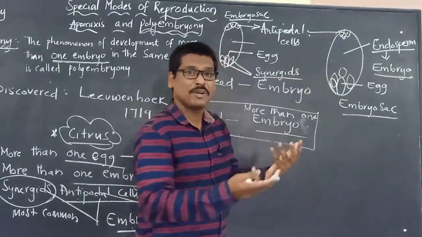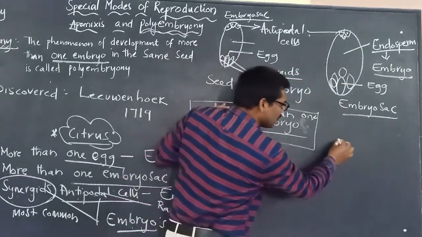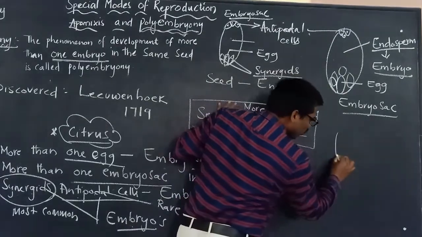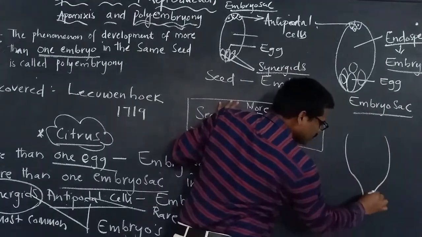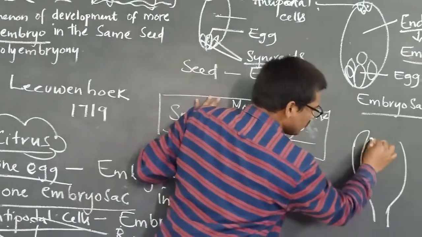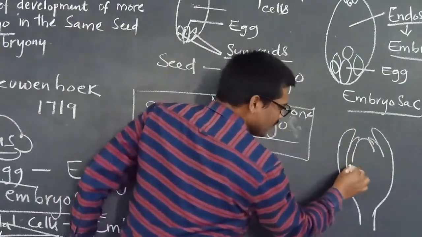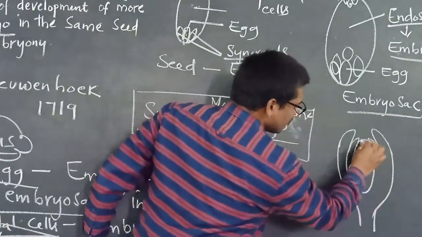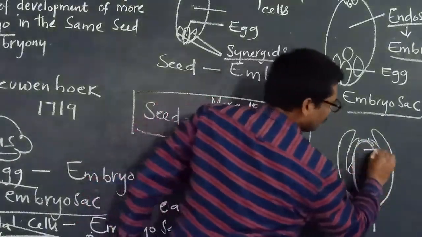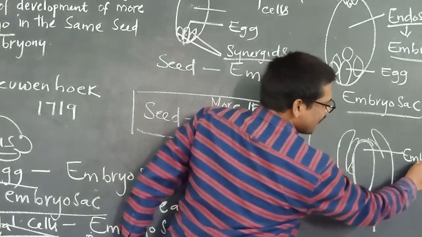So what is present outside the embryo sac? Say this is the ovule, and this is the embryo sac.